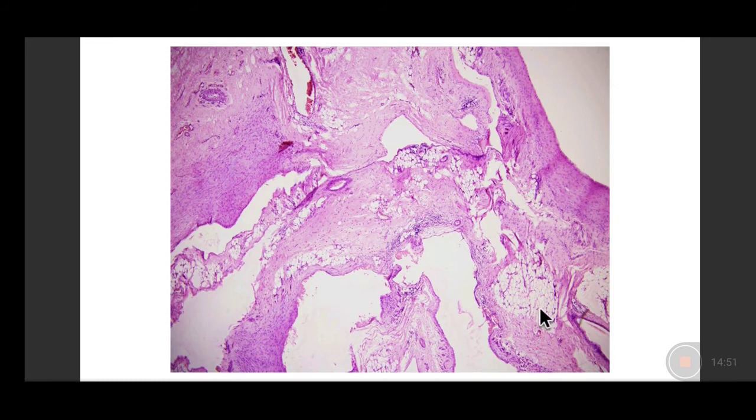Here we can see that there is an overlying skin, the epidermis is there, and just beneath the epidermis, we have these large interconnecting channels separated by thin fibrous septa with some subcutaneous fat which has also been entrapped in it, and they are formed of a single line of endothelial cells with the presence of pale pink lymph material in them.